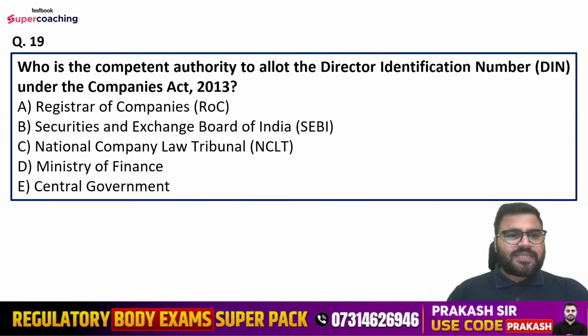Question number 19 is, who is the competent authority to allot the director identification number, that is DIN, under the Companies Act 2013? So options are Registrar of Companies, Securities and Exchange Board of India, National Company Law Tribunal, Ministry of Finance and the Central Government.